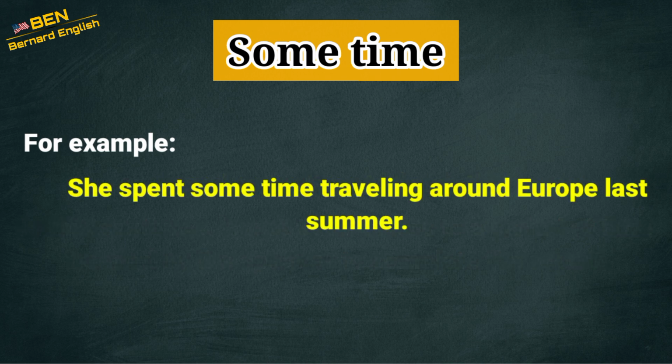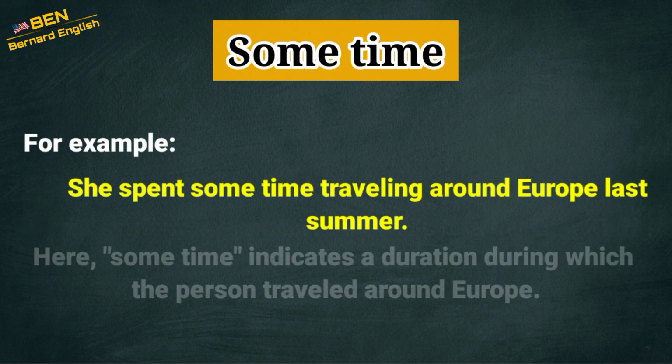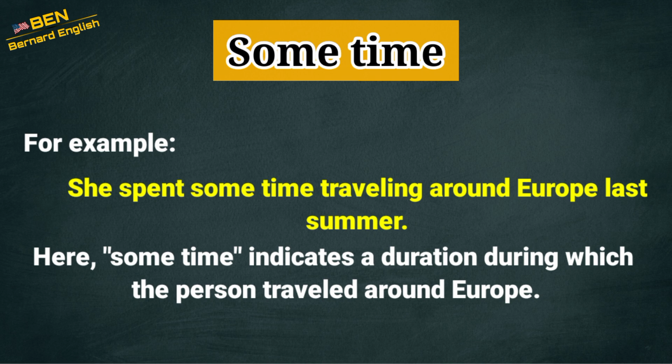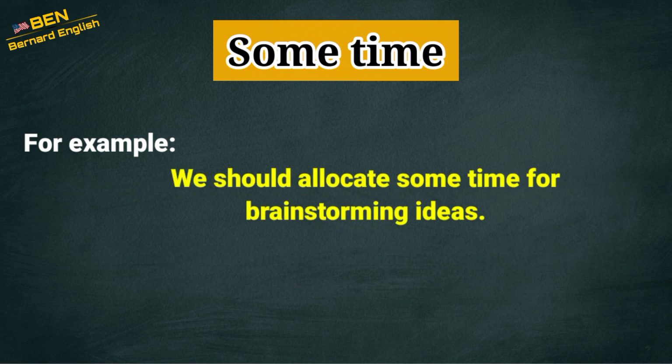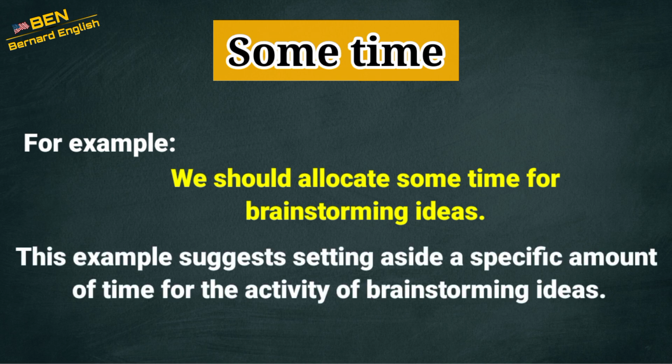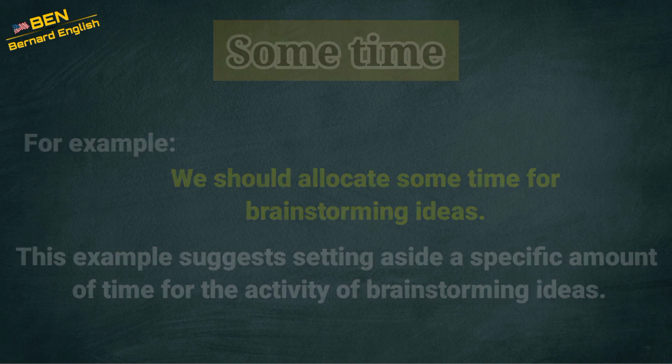She spent some time traveling around Europe last summer. Here, some time indicates a duration during which the person traveled around Europe. We should allocate some time for brainstorming ideas. This example suggests setting aside a specific amount of time for the activity of brainstorming ideas.